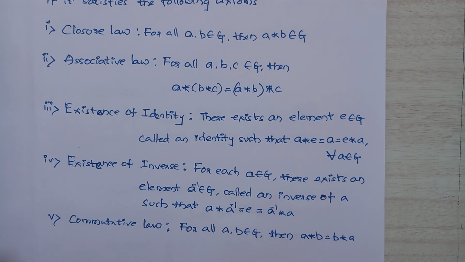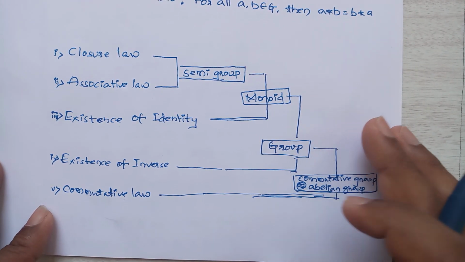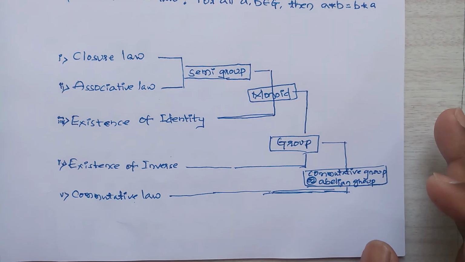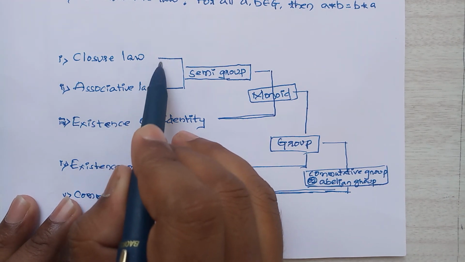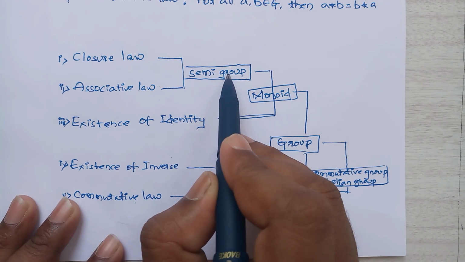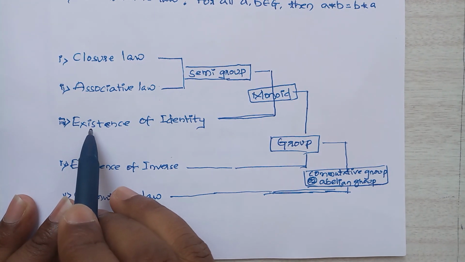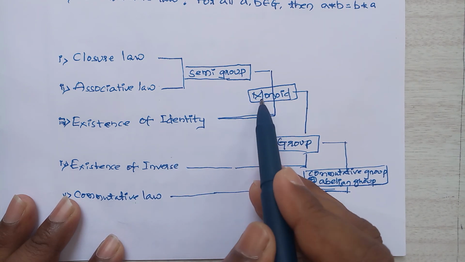So for this I have written a diagram for your convenience. Closure law and associative law together give semi group. With semi group, if it satisfies another condition, that is existence of identity, then that is monoid.